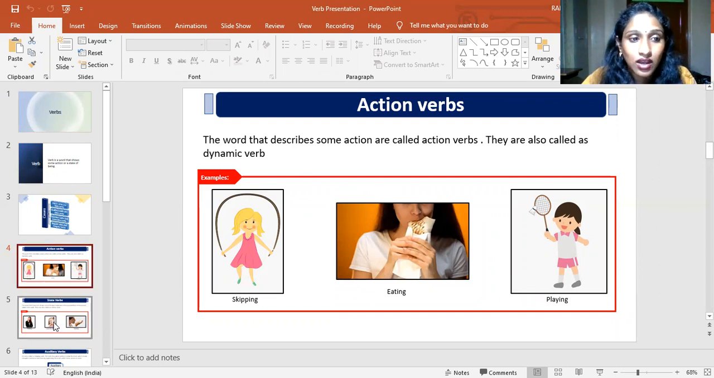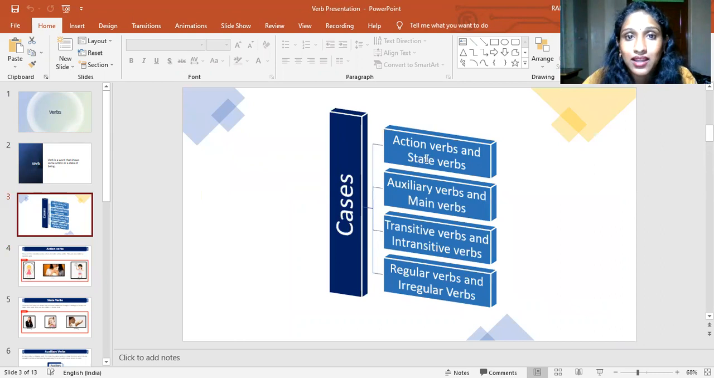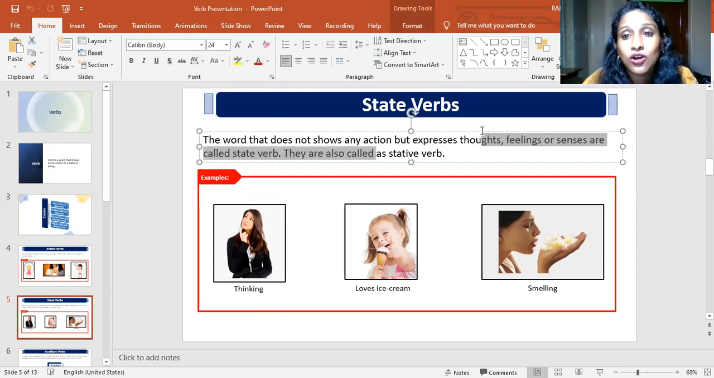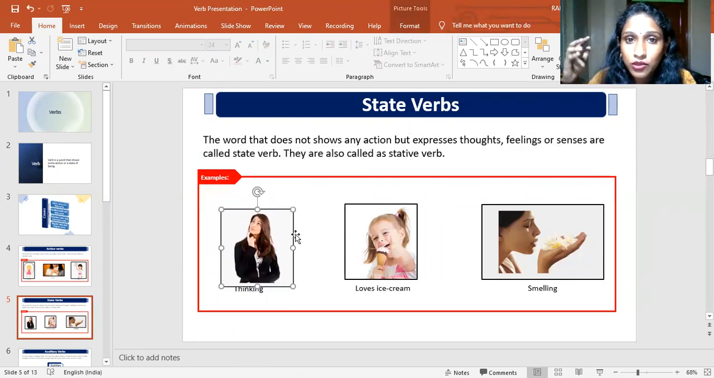Moving on to the state verb. As I told you, a state verb is not an action. A verb that does not show any action, but expresses thoughts, feelings, or senses, is called a stative verb or state verb. A state verb does not perform any action, but it expresses someone's thought. For example, thinking is a thoughtful process. That's not an action, that is something we do inside our brain. So it's a state verb. It does not perform any action.